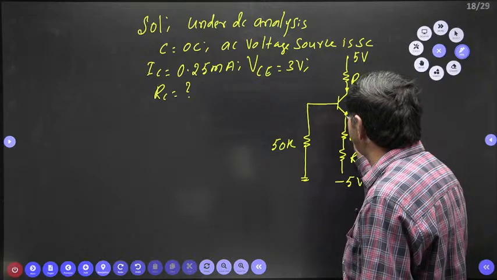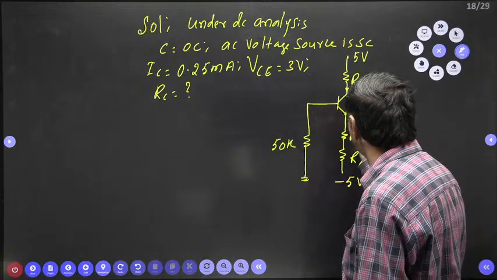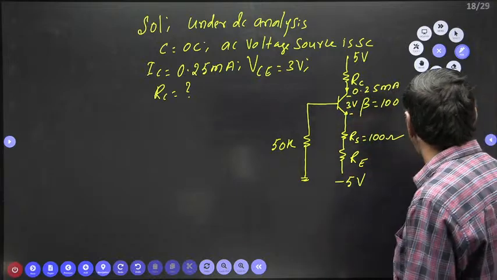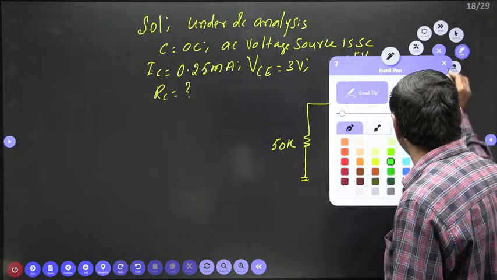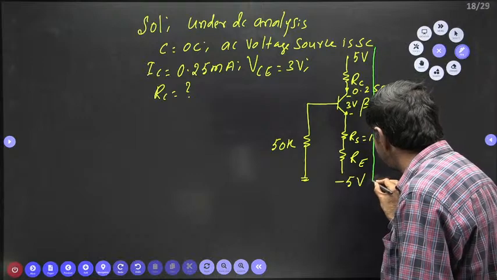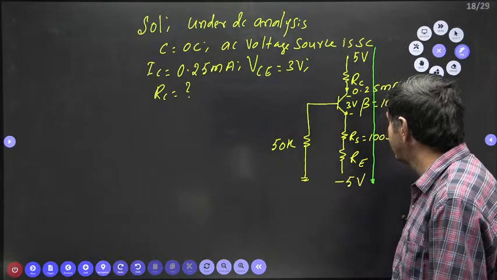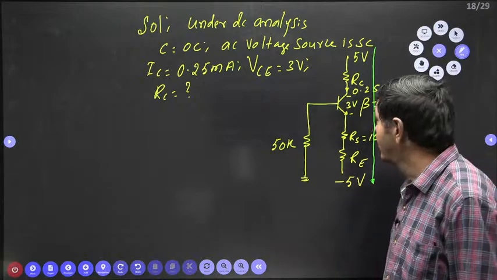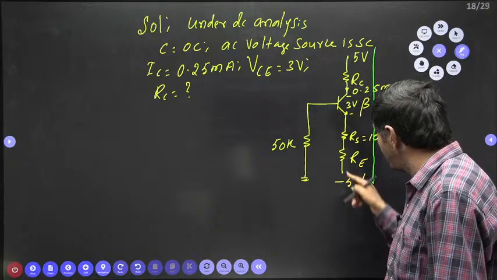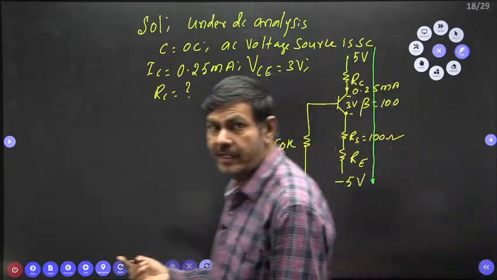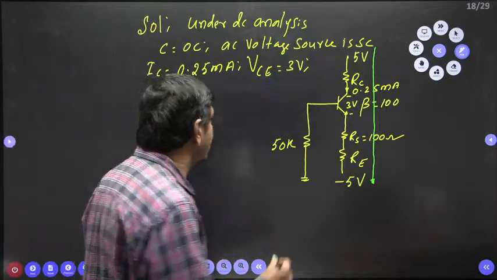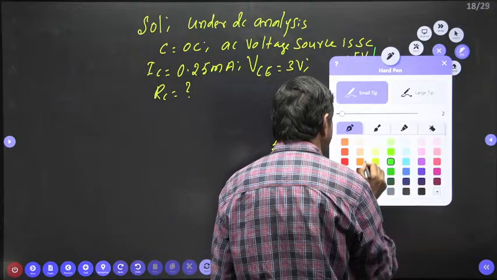Then the collector to emitter voltage is given as 3 volts, from here to here. Catch my point. If I apply KVL from top to bottom, I can determine the RC value. But to apply KVL, we should know the RE value. Without knowing RE, I cannot get the answer. Sir, how can I get RE? You can watch now.